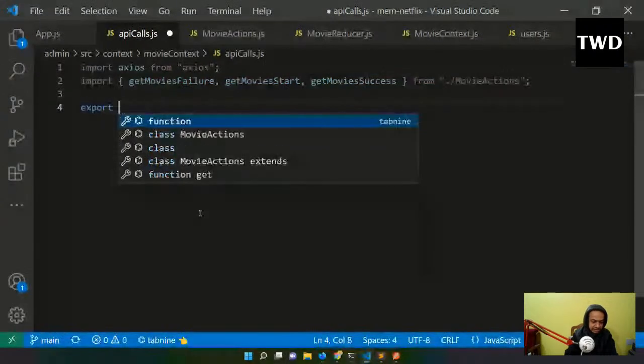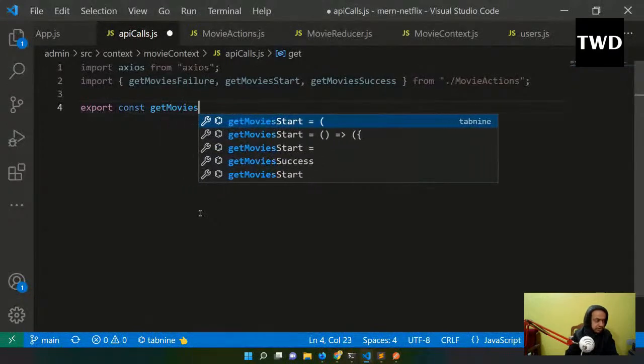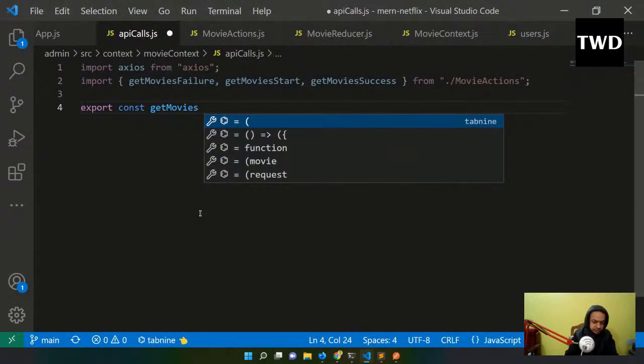So one same thing, we will have export const getMovies. I'll have here getMovies equal to async.